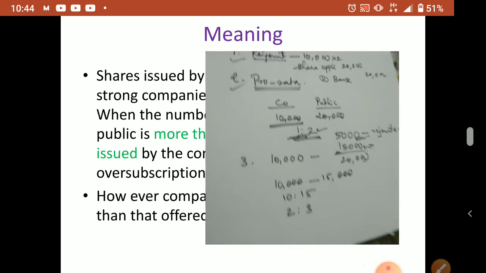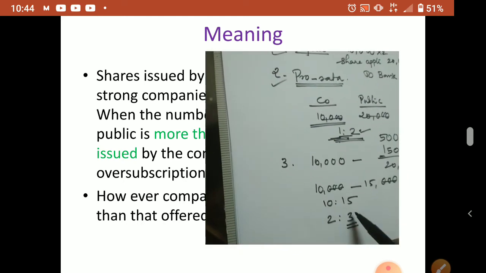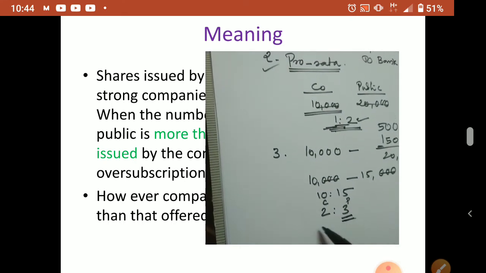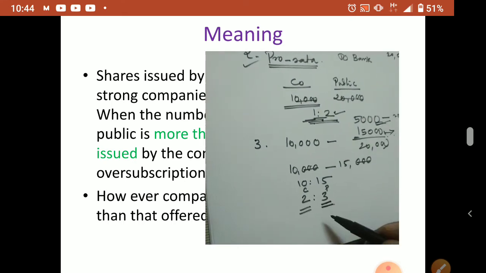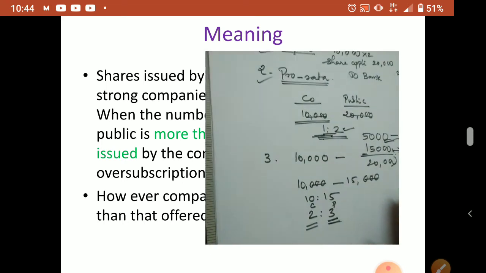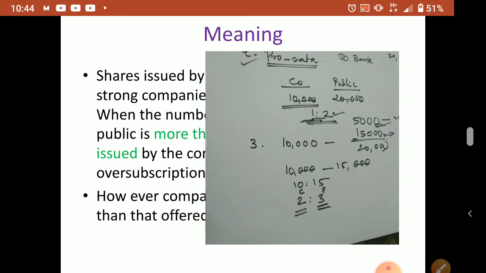So 2 is to 3 means those who asked for 3 shares on the public side will get 2 shares. Clear? This way also we can do: some shares the company may reject, and the remaining shares are allotted pro rata.